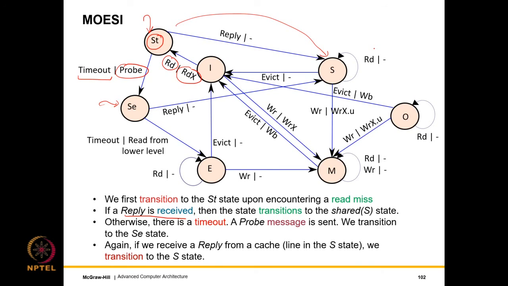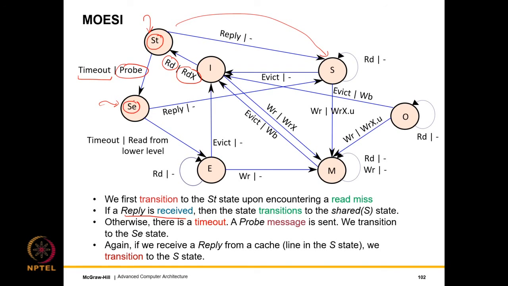In this case, we send a probe message to all the rest of the sister caches. Let's say multiple sister caches have a copy of the block. Like the previous mechanism, they arbitrate for the bus and one of them sends a copy. But in this case, because probe messages are rare, the additional power overheads are kind of low.